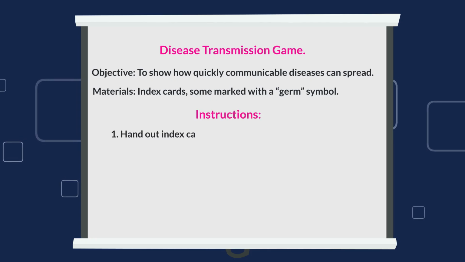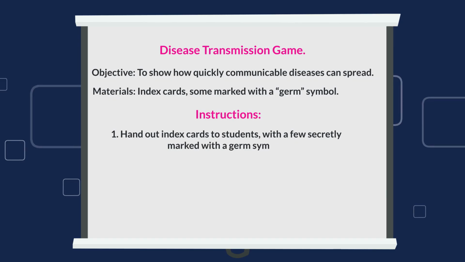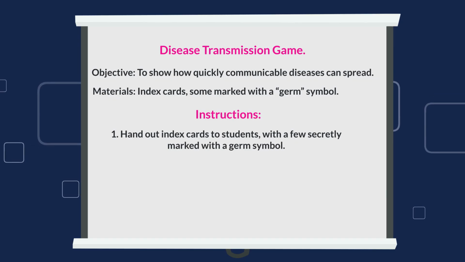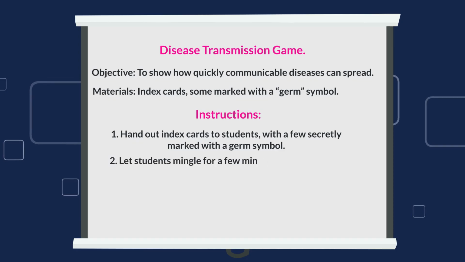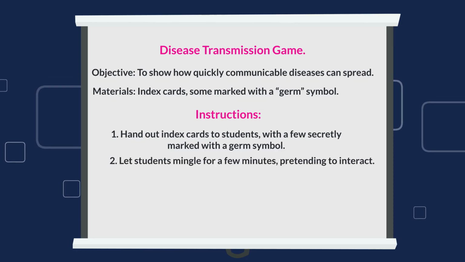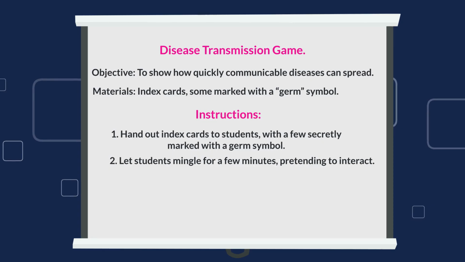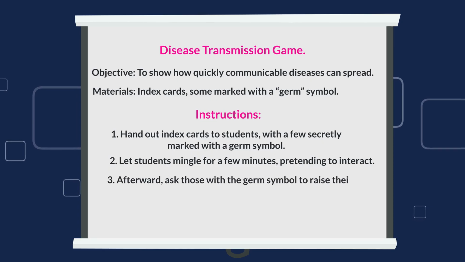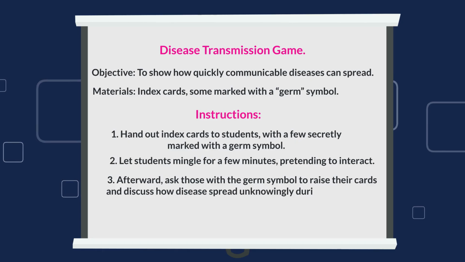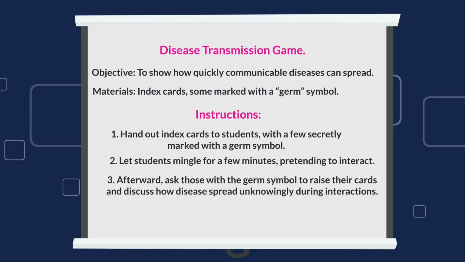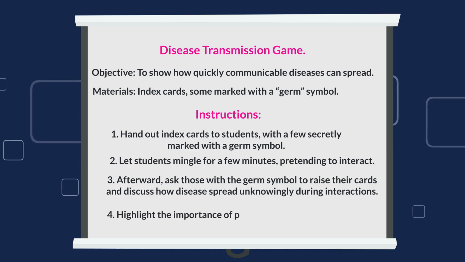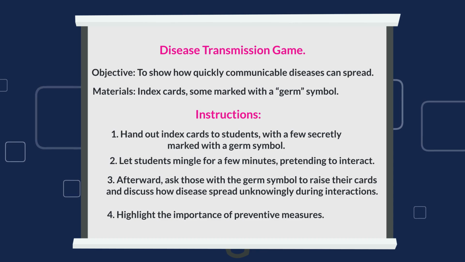Instructions: 1. Hand out index cards to students, with a few secretly marked with a germ symbol. 2. Let students mingle for a few minutes, pretending to interact. 3. Afterward, ask those with the germ symbol to raise their cards and discuss how disease spread unknowingly during interactions. 4. Highlight the importance of preventive measures.